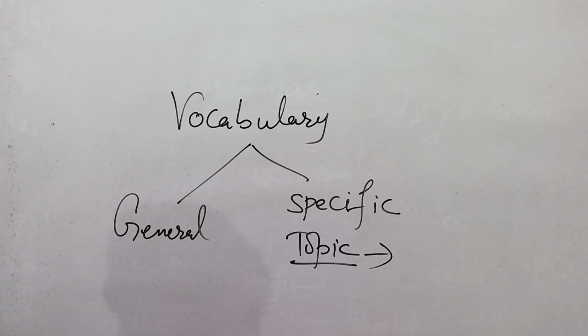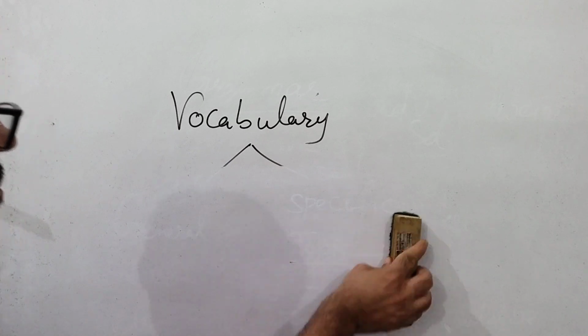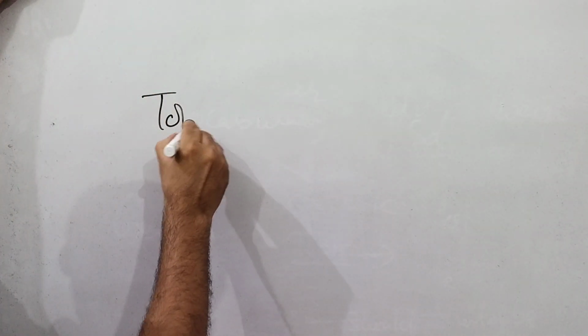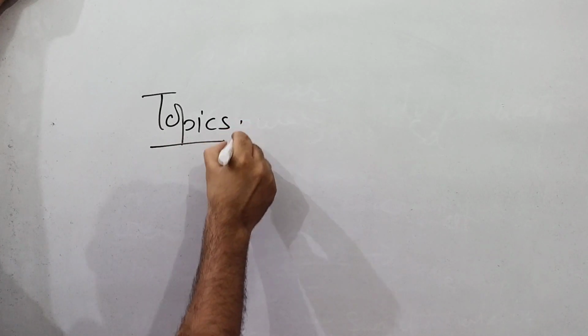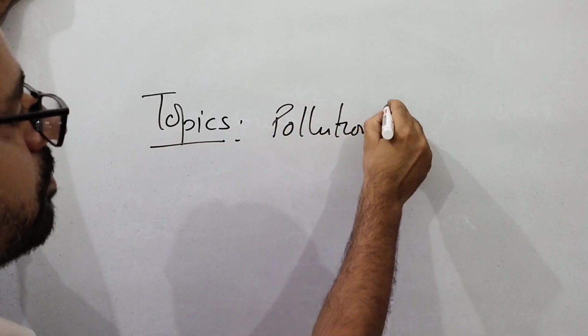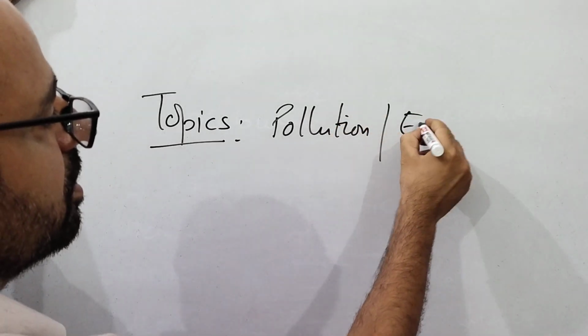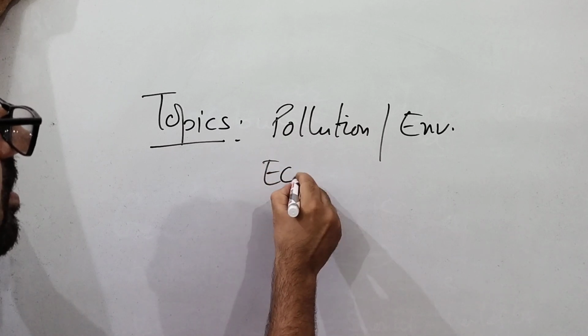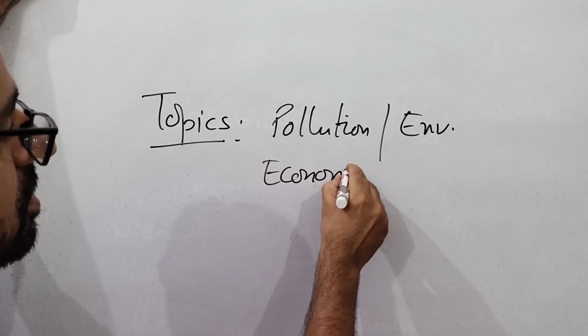So there are so many topics, and you should search on the internet to find topic specific vocabulary. I just give you some topics here, and for that you can collect the vocab. Pollution based essay or environment related, or second one is economics related or population.